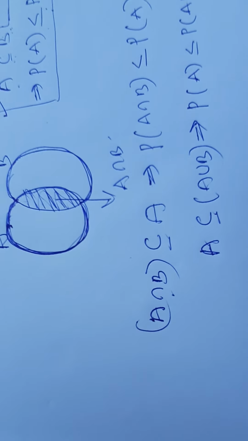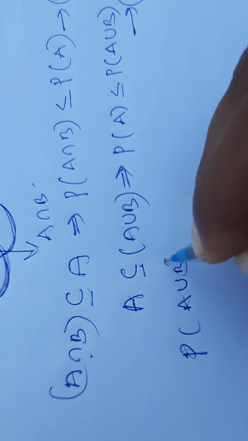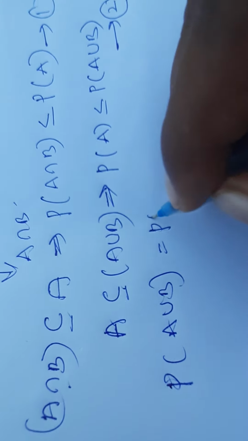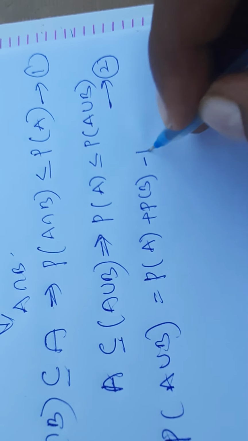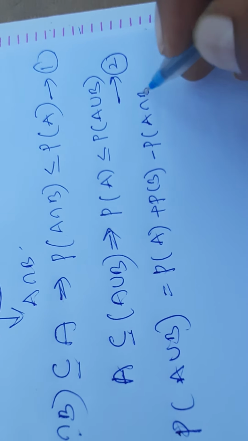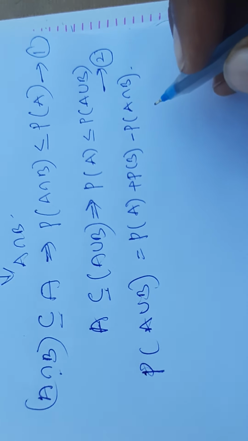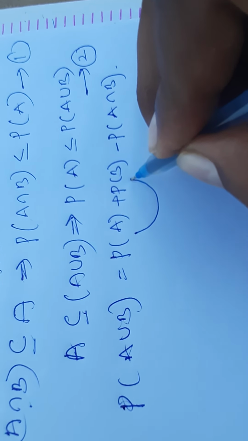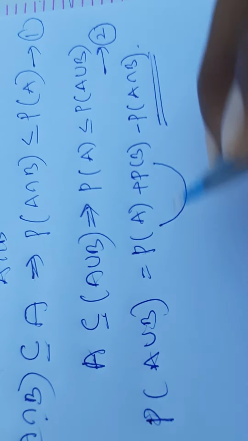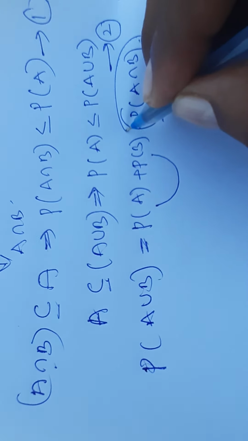Next, by the addition theorem. What does the addition theorem indicate? P of A union B is equal to P of A plus P of B minus P of A intersection B. This is the addition theorem on probability, already given. So by adding these two, if you subtract one quantity, equality is obtained. If I remove this term, what can I get?